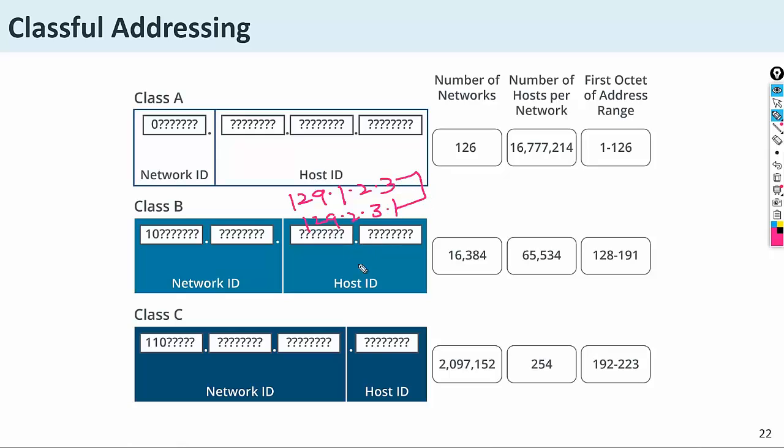Different, sir. Because it belongs to class B, and in class B 2 octets are considered as the network. So the 2 octets must have the same value. Got it? Yes, sir. So here is one IP address, 125.1.2.3. Another is 125.2.3.1. Same network or different network?